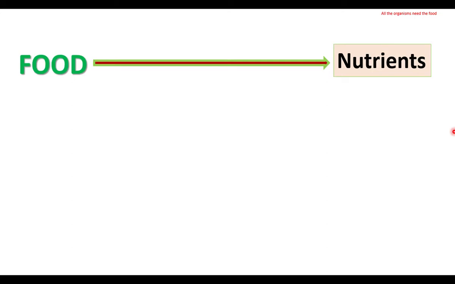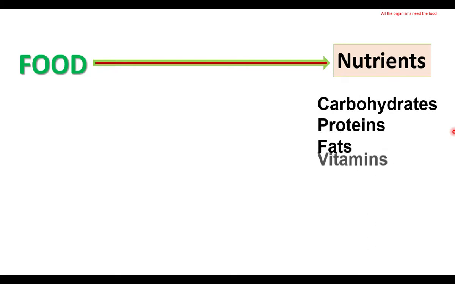We know the list of nutrients. They are carbohydrates, proteins, fats, vitamins, and minerals. Carbohydrates provide energy. Proteins are necessary for growth. Fat stores energy. Vitamins regulate the functioning of the body. Minerals are necessary for growth. Some minerals regulate body activities.